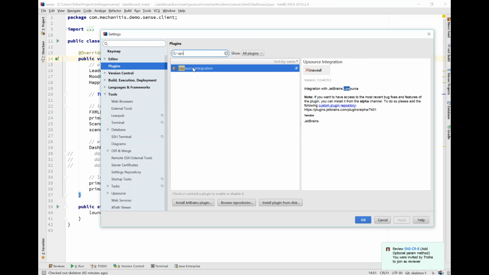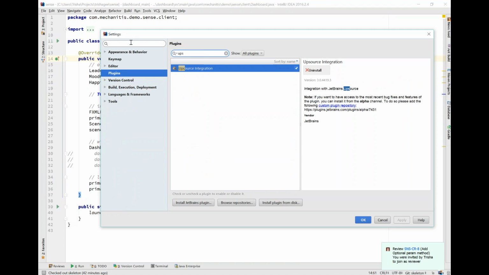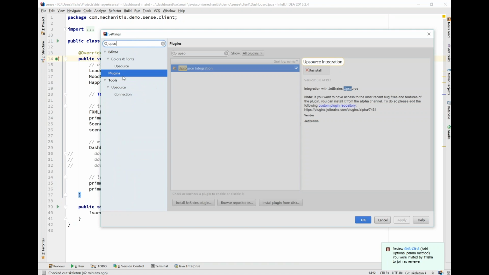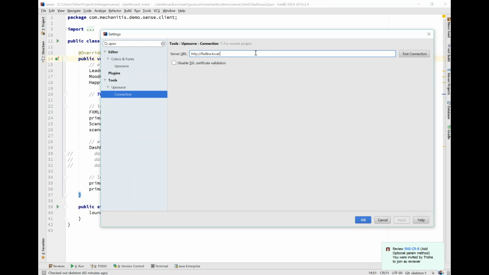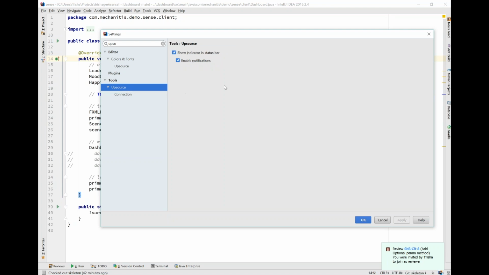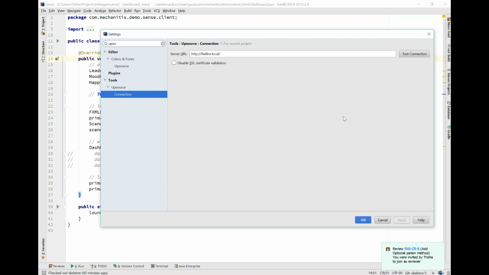And once you've got it installed, here you can see it in my list of plugins. Now I can configure it from inside the IDE as well. So let's find those settings. Here I've got Tools, Upsource Connection, and here's where I put the link to my Upsource server. So this is my local server. There are a couple of other Upsource settings in here. So it's really quite simple to install the Upsource plugin, point it to the right server, and away we go.